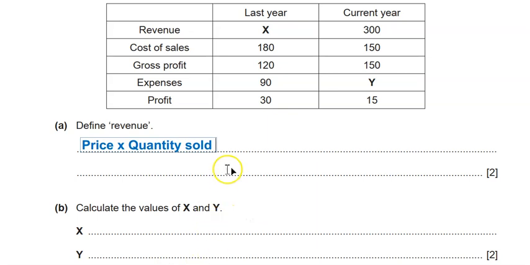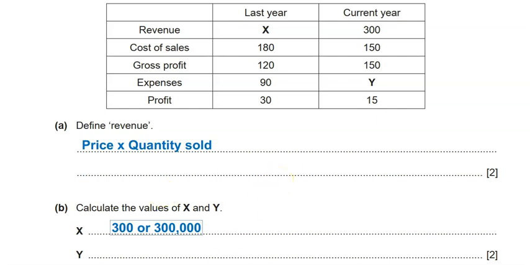So if I know these things, then I can understand that revenue minus cost of sales will give me gross profit. So let's just go back. That means if I add gross profit to cost of sales, it will give me revenue, right? So the revenue here will be 300. How would I write it? You can write 300, or simply you can write 300,000. Why 1,000? Because the table is in thousands.